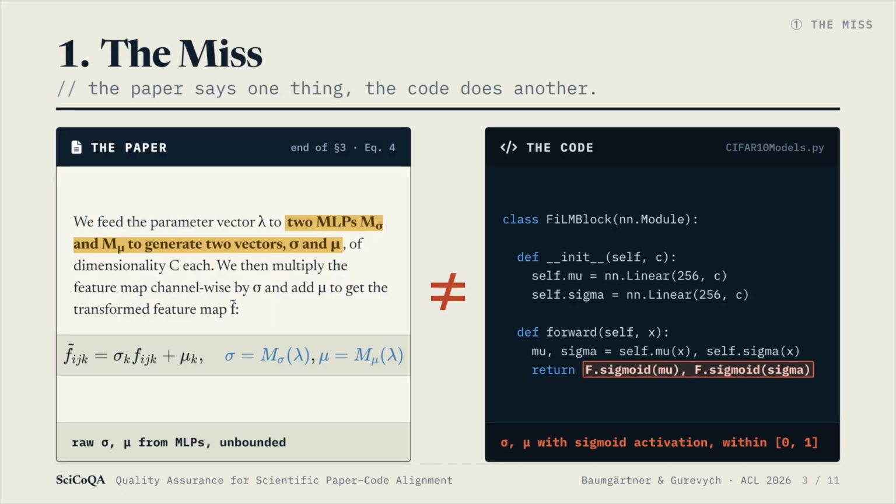Let me start with one real example from a published paper and its open source implementation. In the paper, it says, two networks produce a variance sigma and a shift mu. Their output is unconstrained. Now look at the code. The FiLM block applies a sigmoid to both mu and sigma before they're used. Sigmoid clamps everything into the interval 0 to 1. So the paper promises an unconstrained affine transformation, but the code scales by a positive number between 0 and 1. The network the paper describes and the network the code implements are not the same.